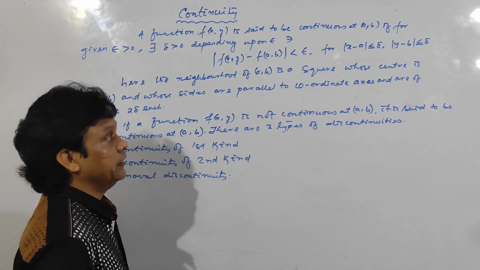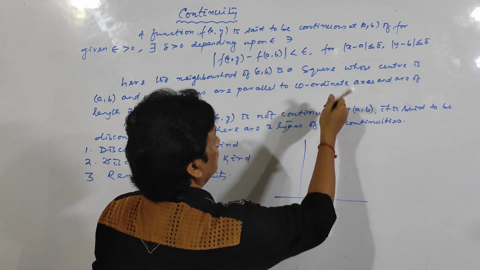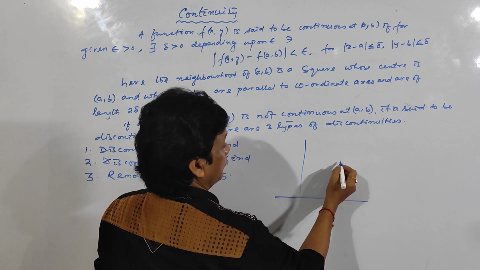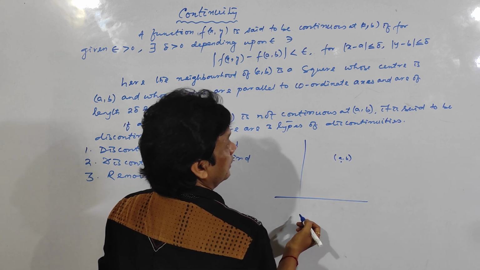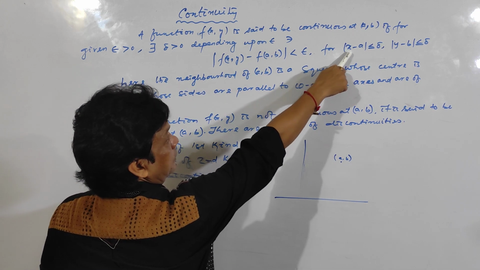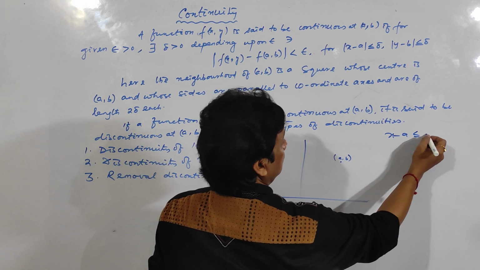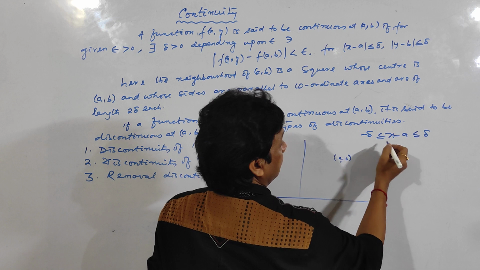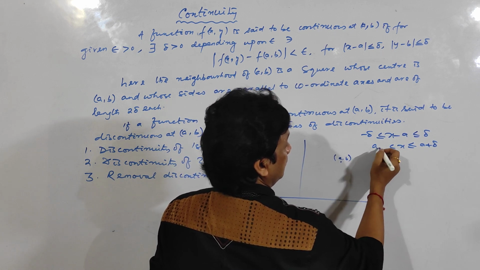And what is the domain here? Here the domain is the square domain. That means here (a,b) is this point, and |x minus a| is less than or equal to delta, that is, x is less than or equal to a plus delta and greater than or equal to a minus delta.